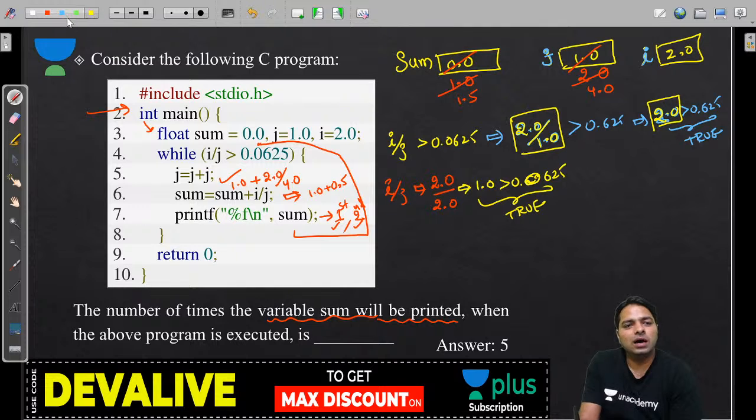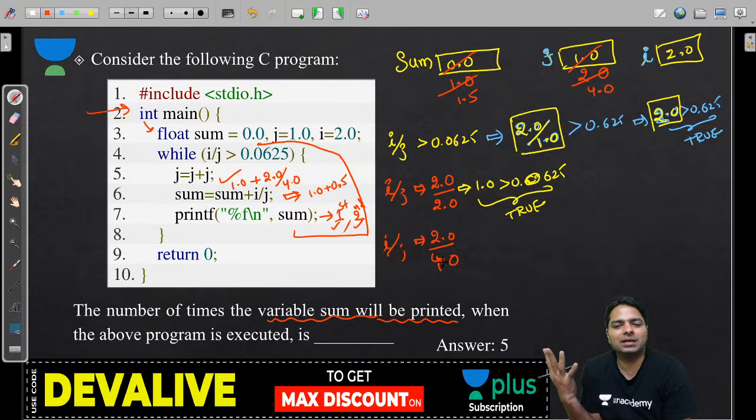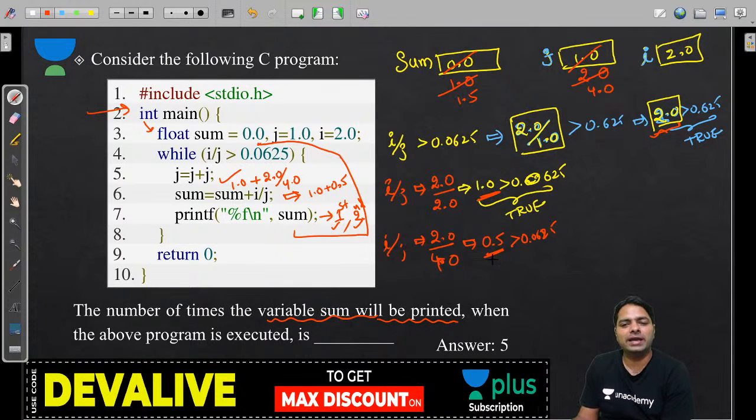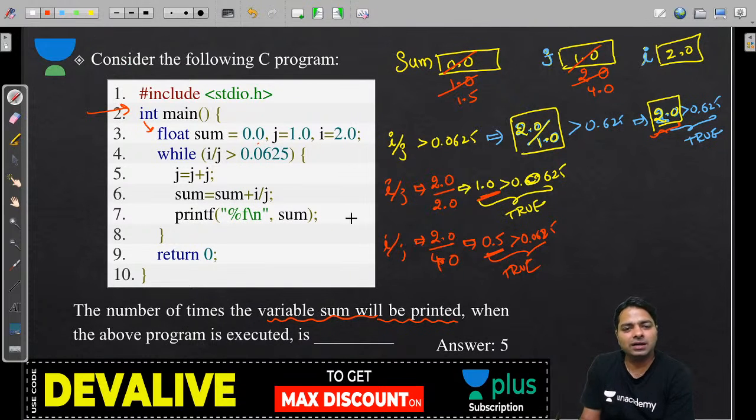Then we will go to again check I by j, but this time I is 2.0, j is a 4.0. Some people easily can understand what is happening. That j is trying to add twice, that is j plus j every time. It's 2 by 4. This is going to be now 1 by 2. 1 by 2 is a 0.5. Right? You can look at that. Here 2.0 happened, now 1.0 happened, now 0.5. So 0.5 is definitely greater than 0.0625, no doubt. So again true. Again same procedure will happen. Guys, already 2 times printed, so do not forget this.